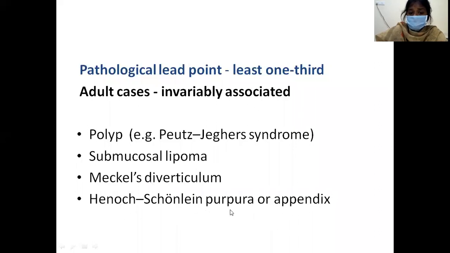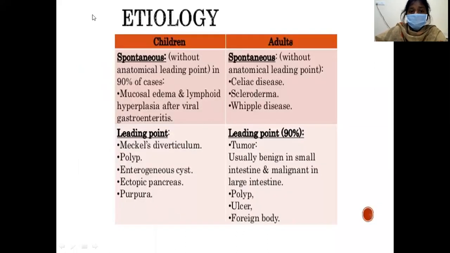You know that HSP is an immunological condition which is associated with rash and also hematomas. Hematoma in the intestine will form the pathological lead point in case of HSP. So again, you can classify the etiology in children and in adults. In children, about 90% of cases are idiopathic or spontaneous without any lead point.